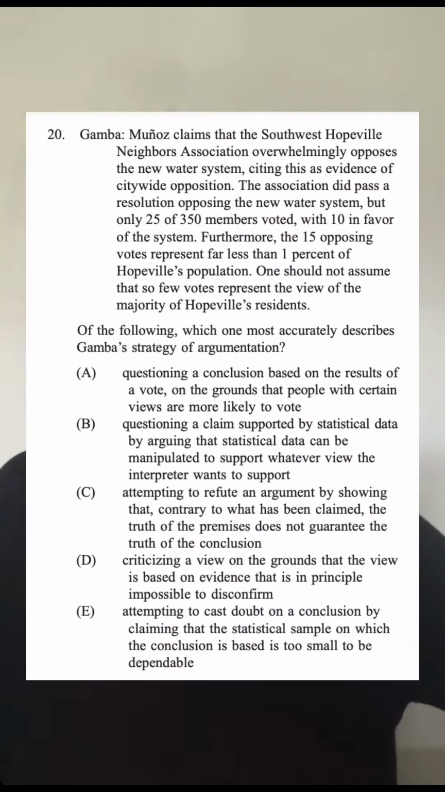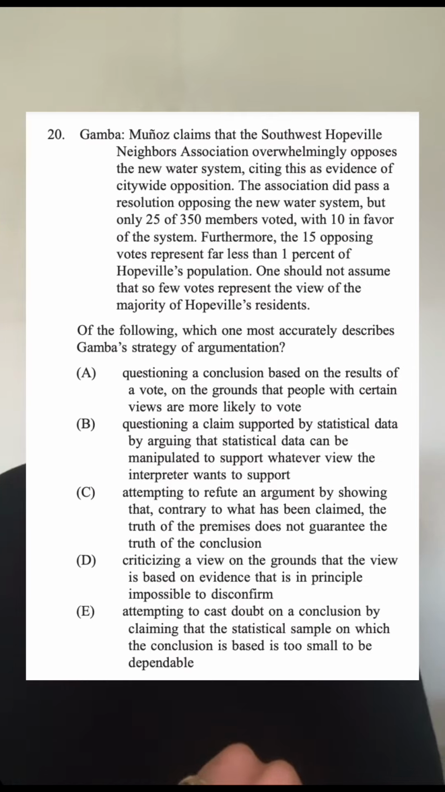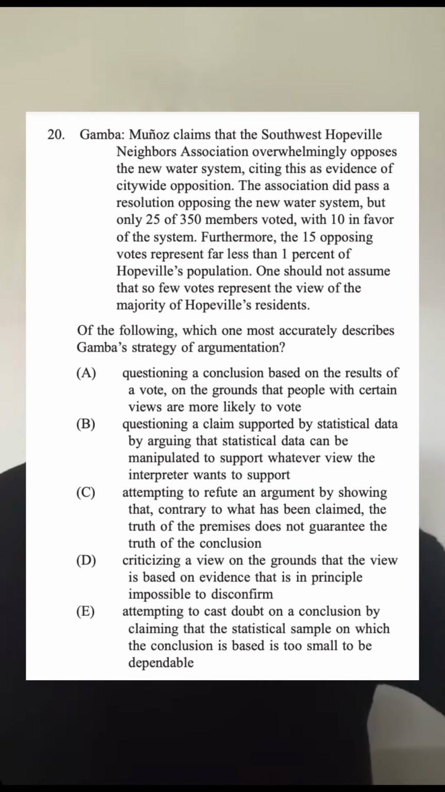Today's question says, Munoz claims that the Southwest Hopeville Neighbors Association overwhelmingly opposes the new water system, citing this as evidence of citywide opposition. The association did pass a resolution opposing the new water system, but only 25 of 350 members voted, with 10 in favor of the system. Furthermore, the 15 opposing votes represent far less than 1% of the Hopeville population. One should not assume that so few votes represent the view of the majority of Hopeville's residents.